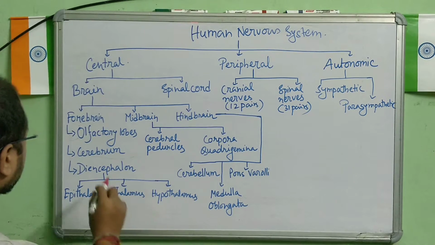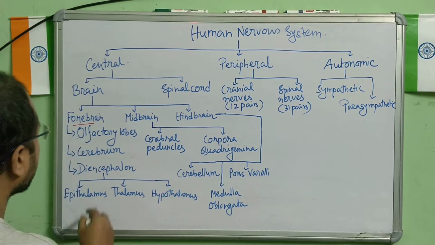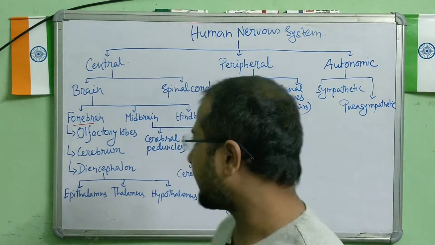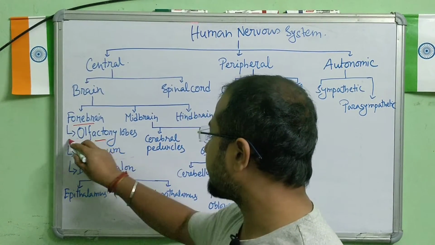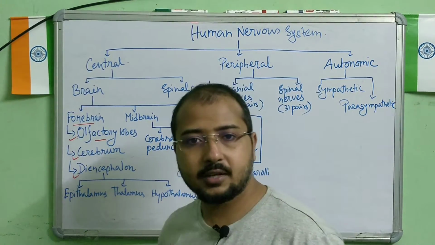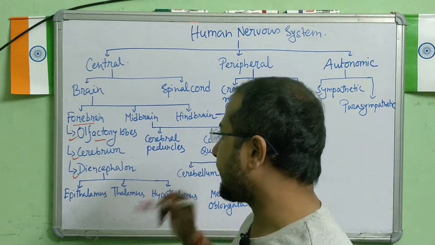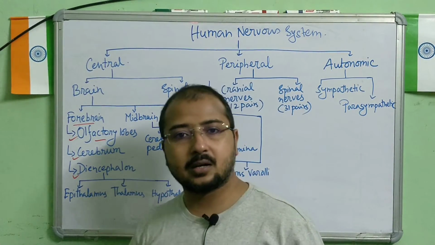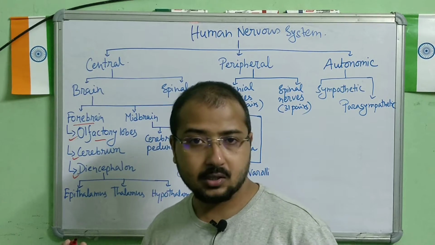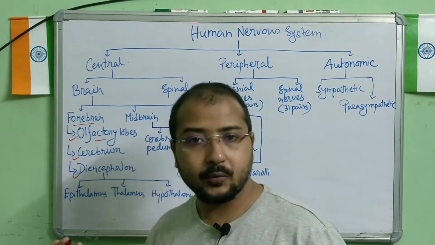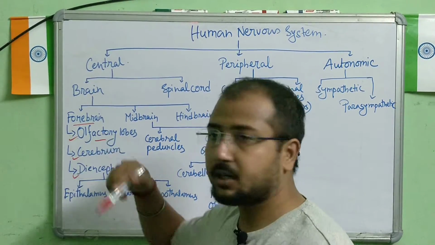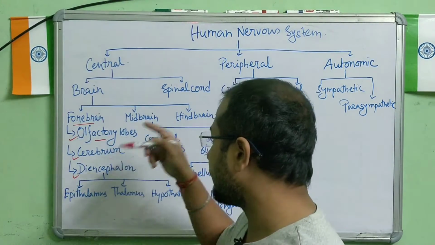Now this forebrain, if you see, what are the major parts of the forebrain? You see here olfactory lobes, cerebrum and diencephalon. Three important parts of the forebrain. Olfactory lobes are responsible for our sensation from the nose, all different smells we get through this part, whereas the information directly goes to the brain from the olfactory lobes.